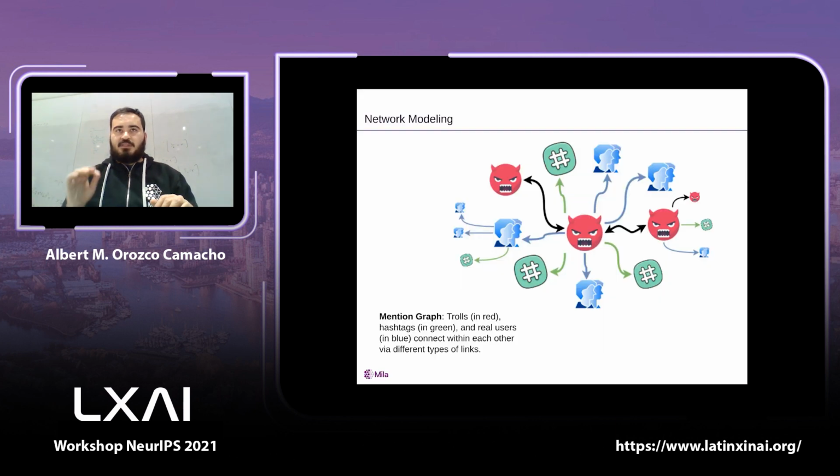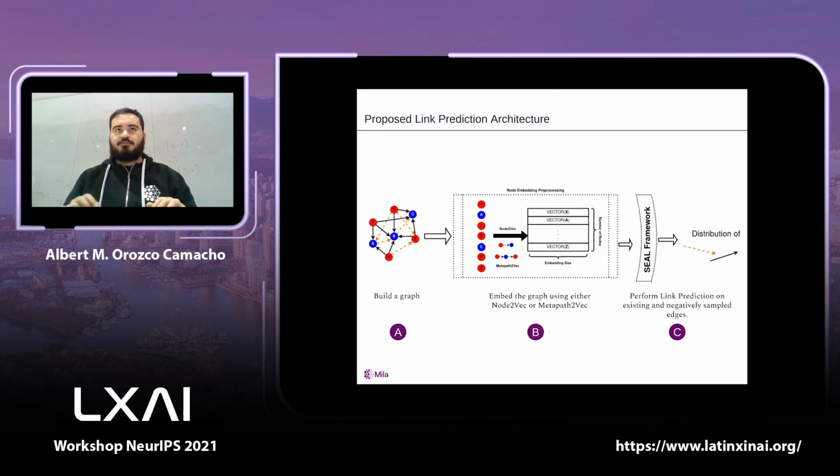Now, to be more specific, we construct a mention graph from hashtags and users. We collect a set of mentioned users by the reported trolls, that is their one-hop neighborhood, for which we crawl the respective mentioned hashtag activities. We extract all available tweets from a defined time frame to build a heterogeneous graph that follows the pattern depicted on the figure.